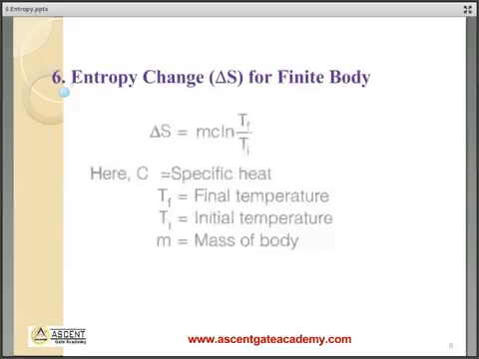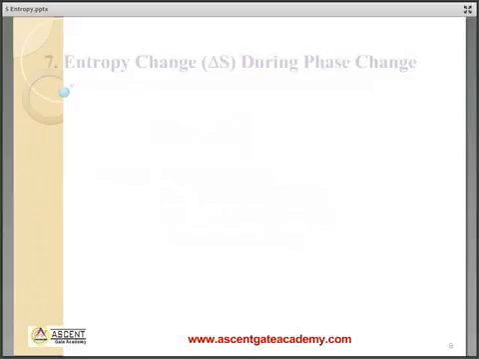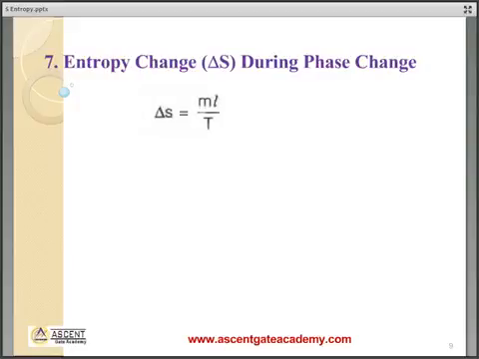Entropy change for a finite body: delta S is equal to m c ln of T final by T initial, where c is a specific heat. Entropy change during phase change: delta S is equal to m into L by